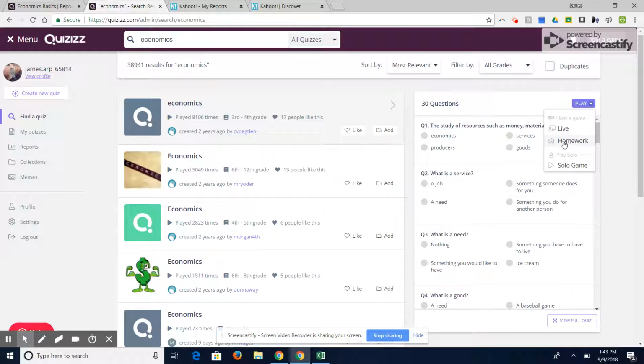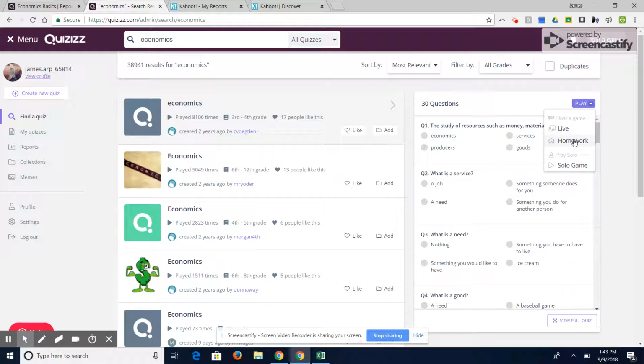We can assign this as a homework quiz, or we can make it a solo game in which our kids can compete against other kids in other areas, maybe if they found our game code, right? Or they can compete against other kids throughout the world and they can see where they stand. But regardless, it just creates a little bit of a competition with these two options.